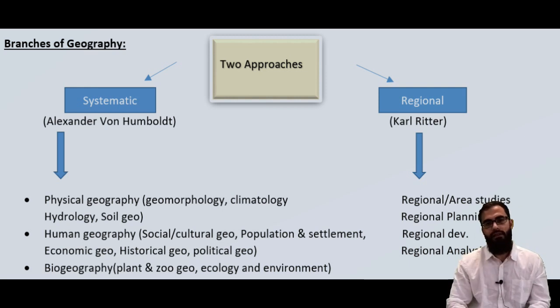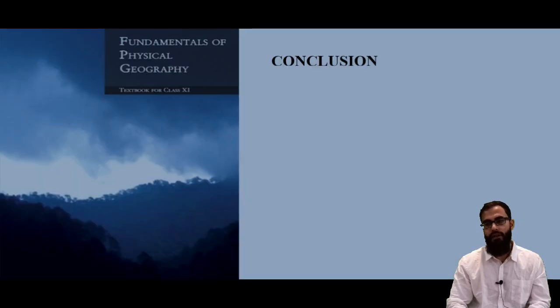So this ends our chapter. While concluding, I just want to highlight these two points here. One, why do we need to study geography? Please keep this in mind. The importance of geography. I have highlighted some of the points, but these are not enough. There are other factors which explain why geography is important to us and why we need to study it. This chapter mainly focused on why we need to study geography, how geography impacts our life, and what we study in geography.